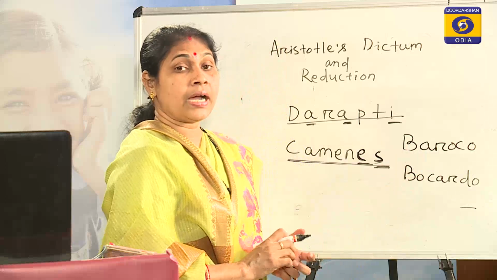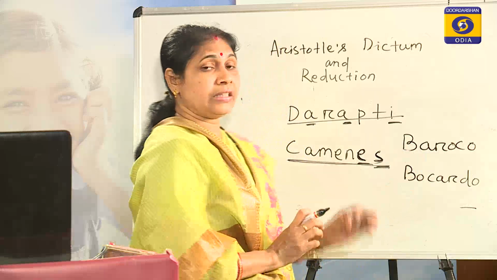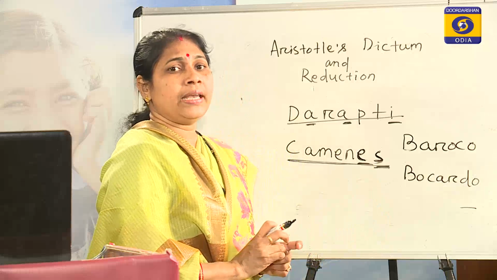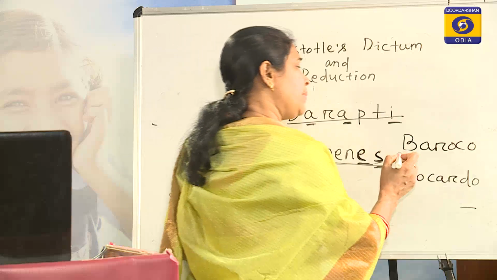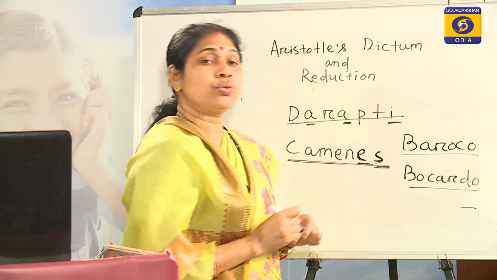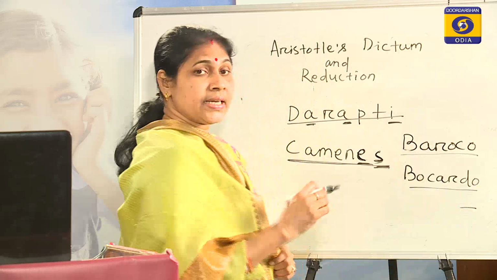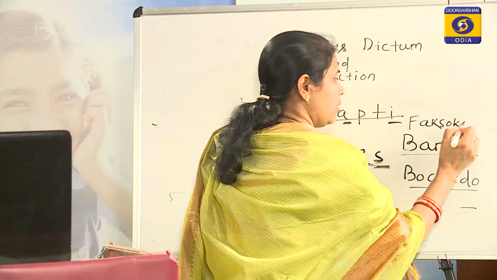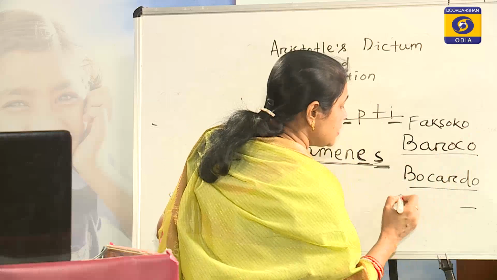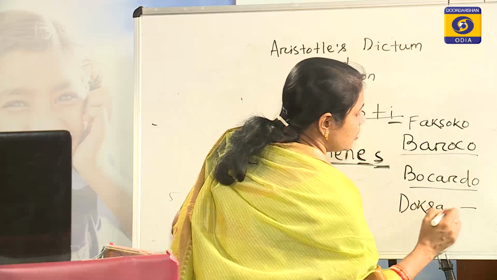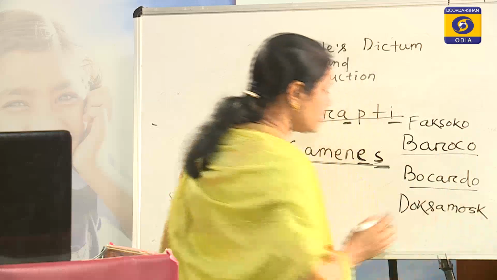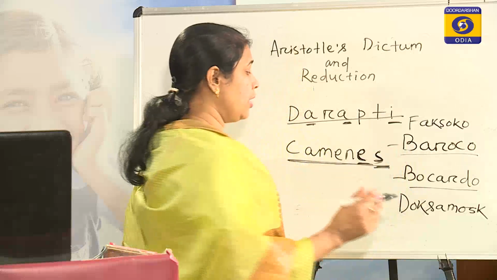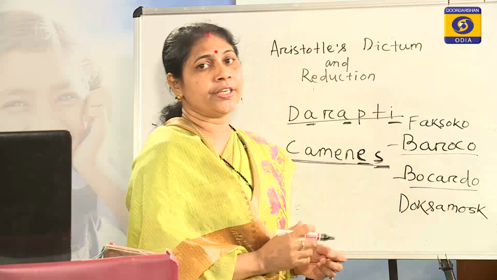For this purpose, Aristotle has given another process, another kind of reduction, that is indirect reduction. But later logicians renamed these two moods and reduced them directly. Baroco is renamed as Faxoco and Bocardo is renamed as Doxamosk. So when we reduce Bocardo of the third figure and Baroco of the second figure, we rename them and then reduce them.